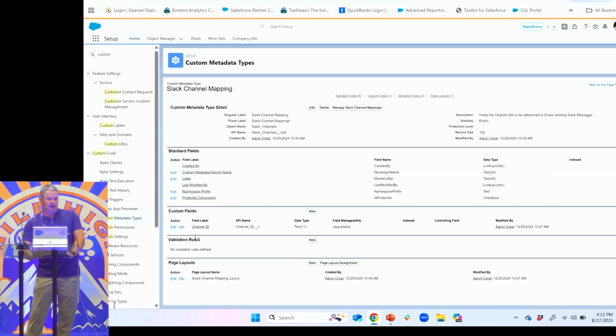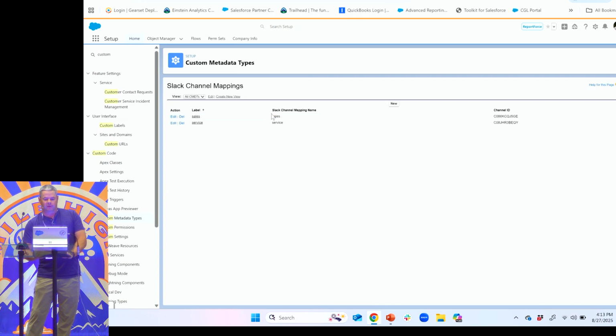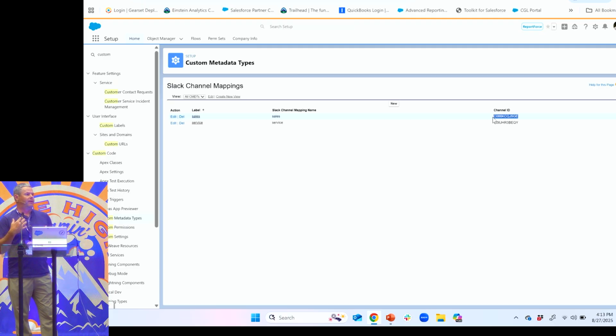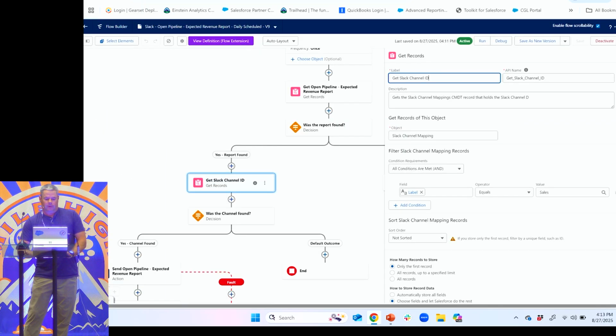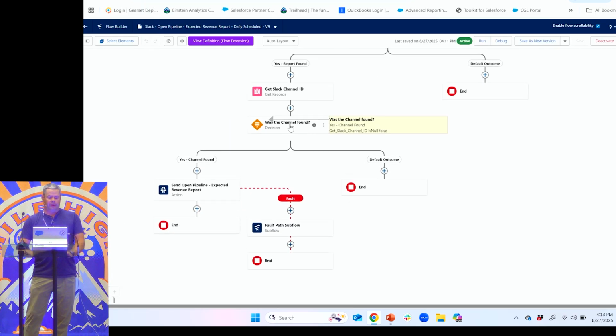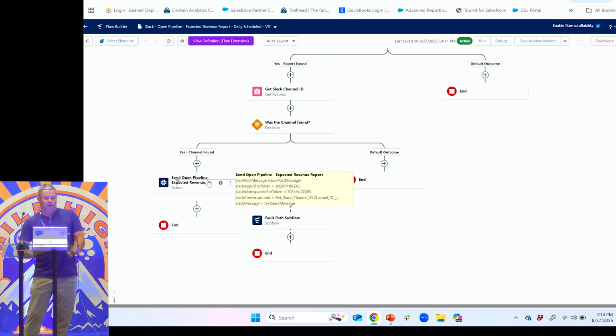So this custom metadata type has one custom field on it, which is just channel ID, and it's text. And then if I look at my channel mappings, all I have to do is just paste in that ID from the channel in here. And that's what we're going to retrieve. So I'm getting my channel ID from that custom metadata type object here. I'm saying the label is sales. Again, I'm checking, did we find the channel, yes or no? And then we're just going to use